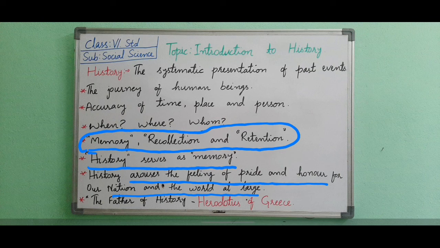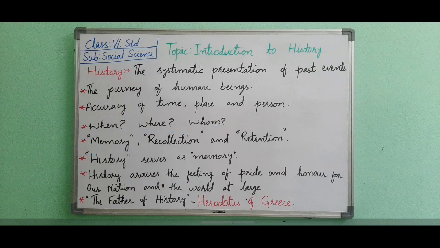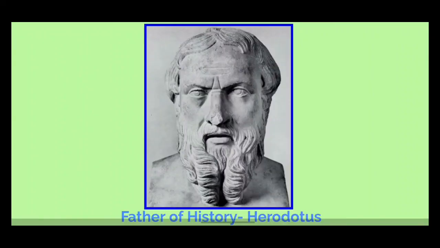Now next we will see about the father of history. As you can see on the screen, the picture of Herodotus. He is called the father of history. Herodotus of Greece was the first to show the world how to construct immensely valuable history. Hence, he is considered the father of history. Okay, this man Herodotus was the first who introduced history to the world. For this reason, Herodotus is called the father of history.